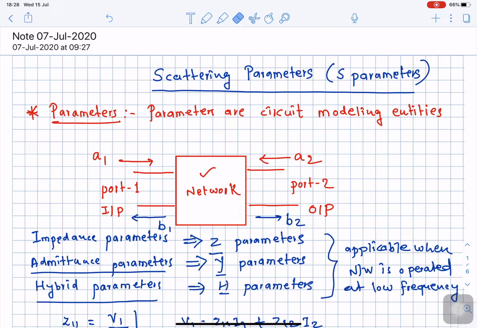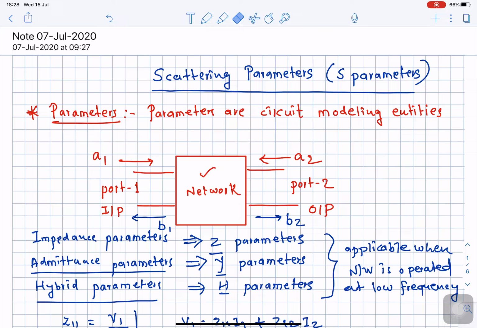So at that time the only solution is to make use of scattering parameters instead, and then we can perform the analysis of the circuit, because scattering parameters do not require open circuit and short circuit conditions on the ports.